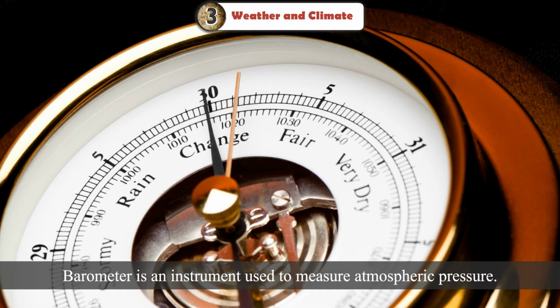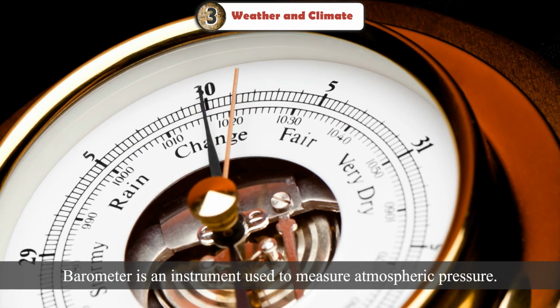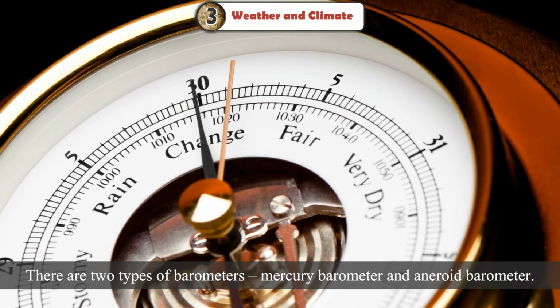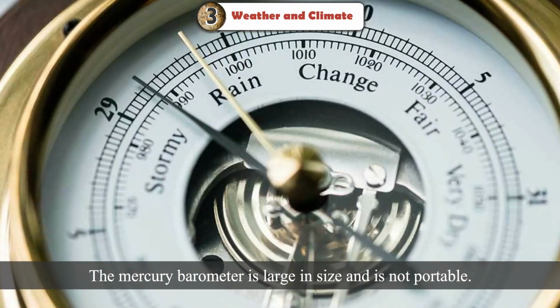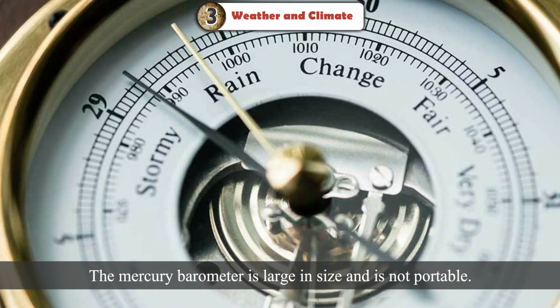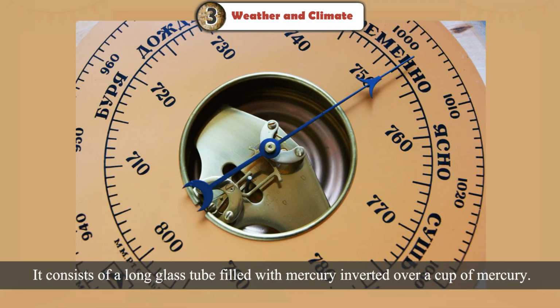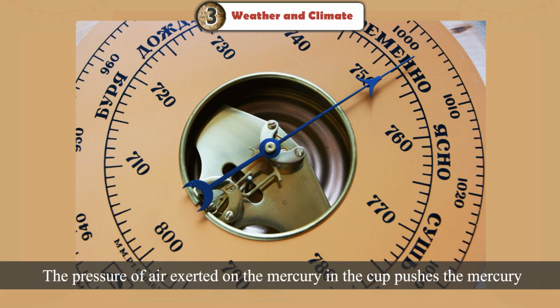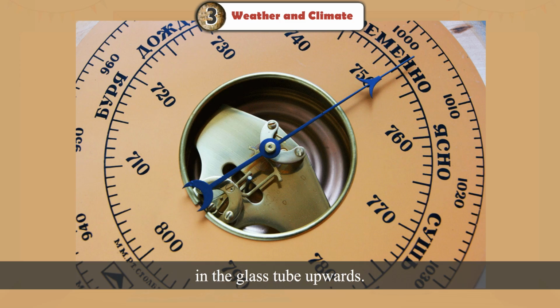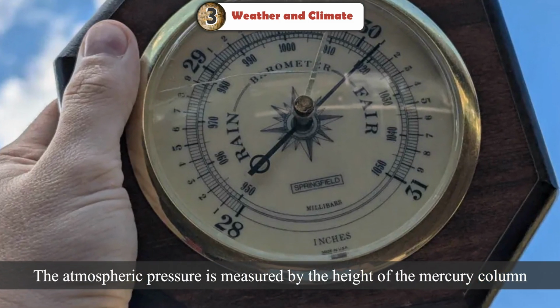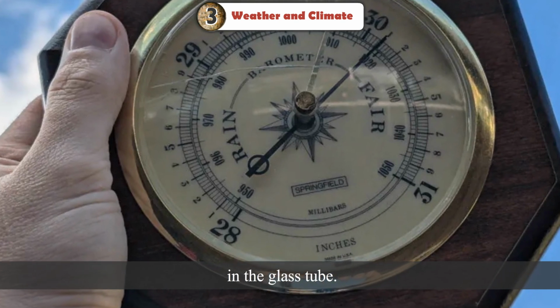Barometer is an instrument used to measure atmospheric pressure. There are two types of barometers, mercury barometer and aneroid barometer. The mercury barometer is large in size and is not portable. It consists of a long glass tube filled with mercury inverted over a cup of mercury. The pressure of air exerted on the mercury in the cup pushes the mercury in the glass tube upwards. The atmospheric pressure is measured by the height of the mercury column in the glass tube.